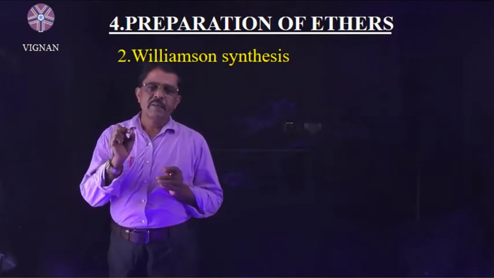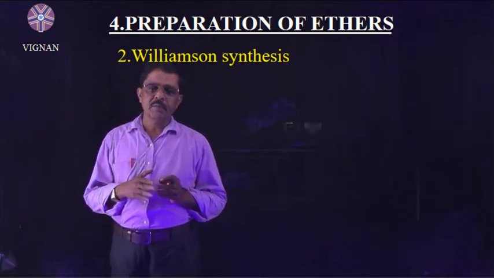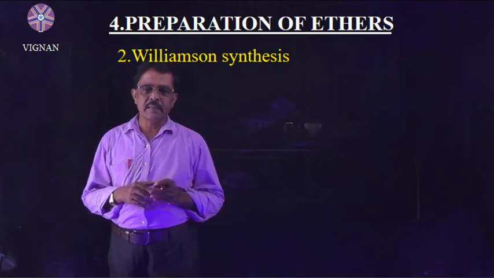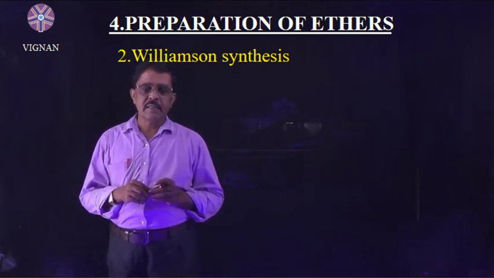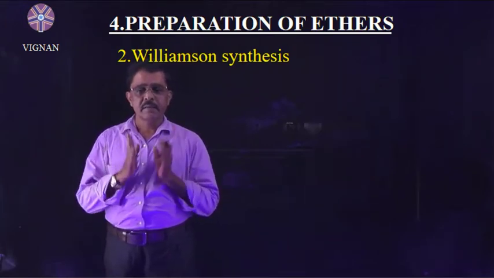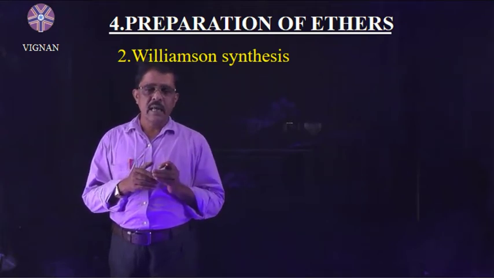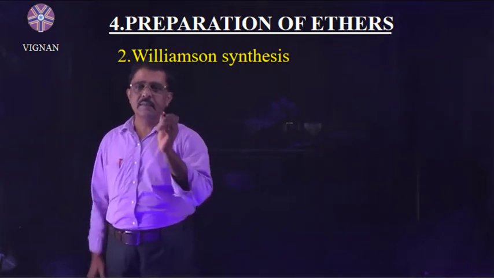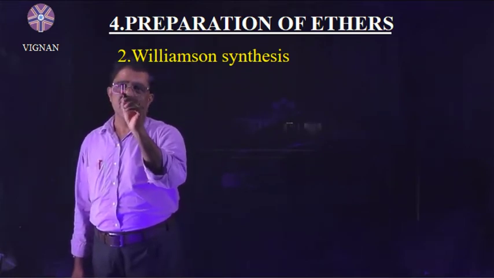Students, in Williamson synthesis, both symmetrical and unsymmetrical ethers are prepared. In the preparation of unsymmetrical ethers, we have to take a tertiary alkoxide ion reacting with the alkyl halide, which gives ethers.